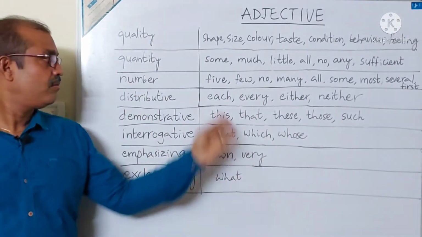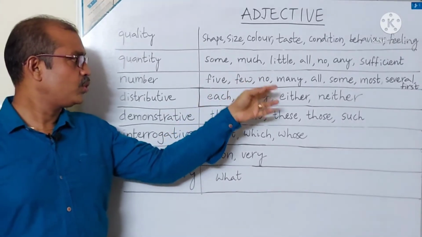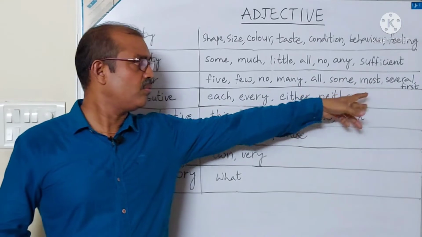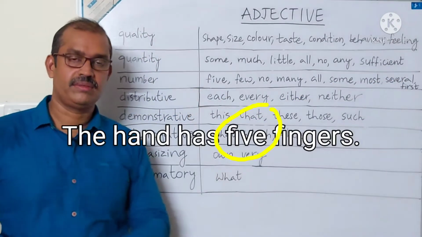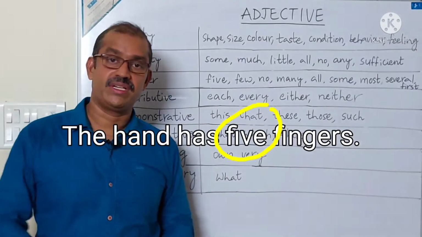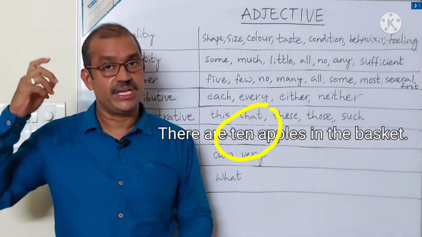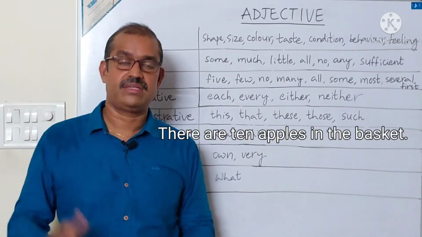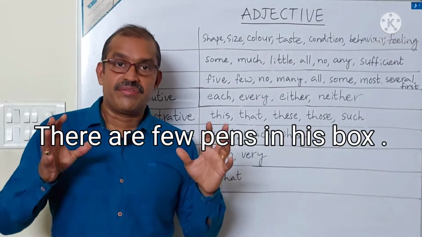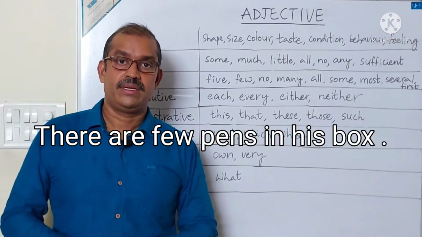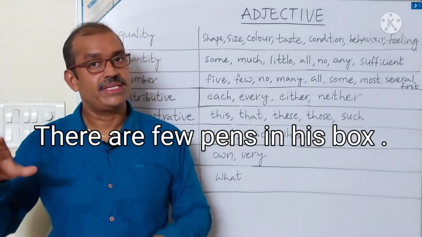Number. Number in the sense of any number: 1, 2, 3, 4, any number. Few, no, many, all, some, most, several, first, etc. The hand has 5 fingers. There are 10 apples in the basket. There 10 is an adjective. Here 5 is an adjective. Few. There are few pens in his box. Few is an adjective, pens is a noun.